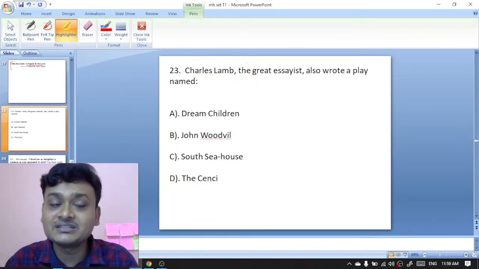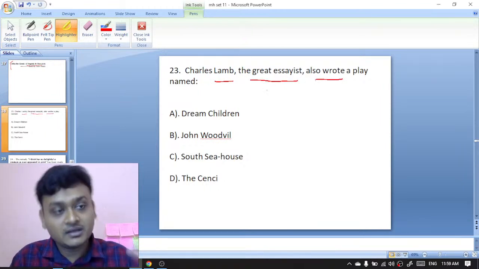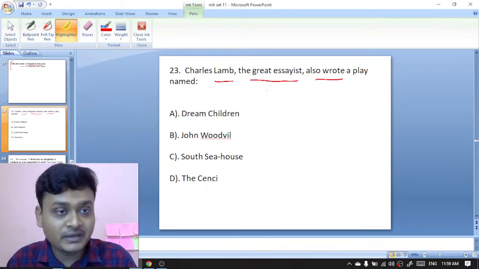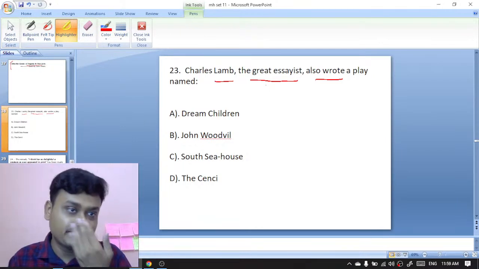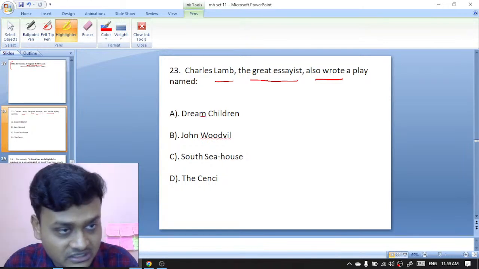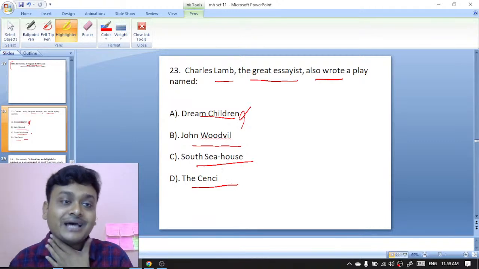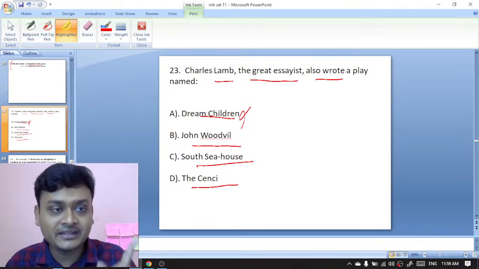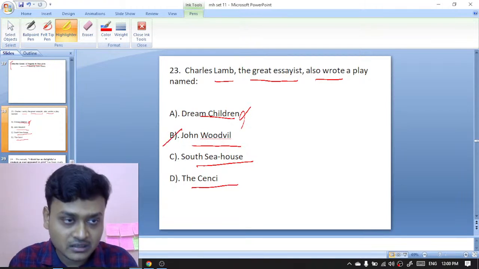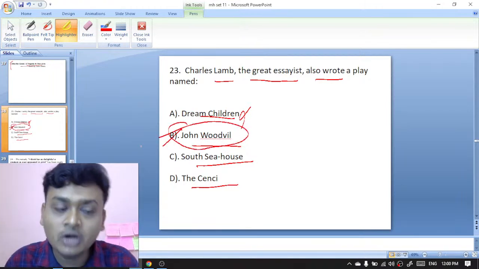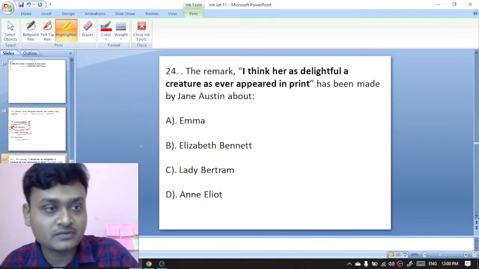Moving on to question number 23. Charles Lamb, the great essayist, also wrote a play. So here we saw that Keats has written a play, Otho, and Charles Lamb, the essayist, has also written a play. You will have to identify that play. Dream Children, John Woodvil, South Sea House, The Sensi. This is a lesser known work by Charles Lamb, and the right one is John Woodvil. John Woodvil is the play that was written by Charles Lamb. B is the right option over here.